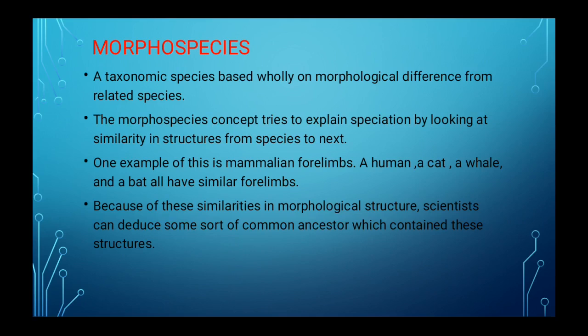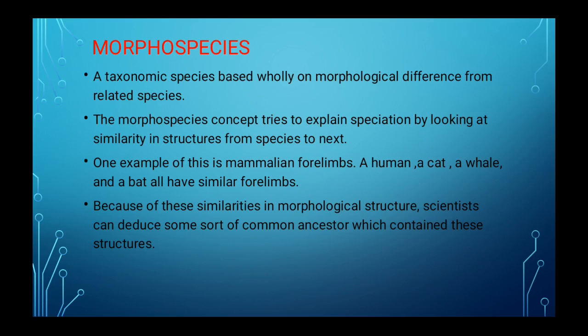We all know morphology means the external features. Here, the similarity in structures is considered to explain speciation. One example of this is mammalian forelimbs. A human, a cat, a whale and a bat all have similar forelimbs. Because of these similarities in morphological structure, scientists can deduce some sort of common ancestor which contained these structures.